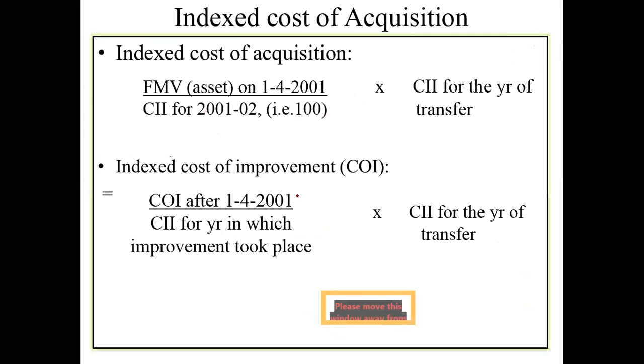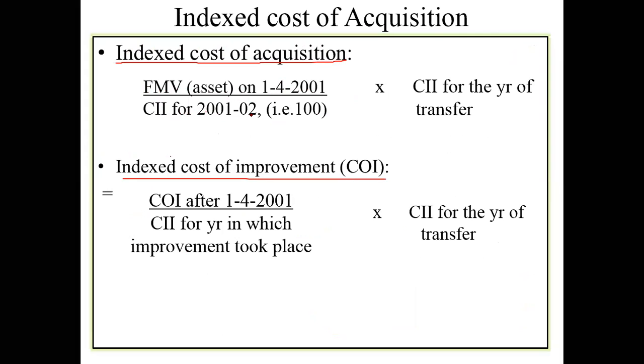Okay. Next, please note this is the formula that we are going to use to ascertain the indexed cost of acquisition, okay, and indexed cost of improvement. Please note this. I want you to write down this formula: fair market value of the asset as on 1st April 2001, divided by cost of inflation index in 2001, into cost of inflation index in the year in which it was transferred. So just note down this formula. I will just give you some time. Please note down this formula.